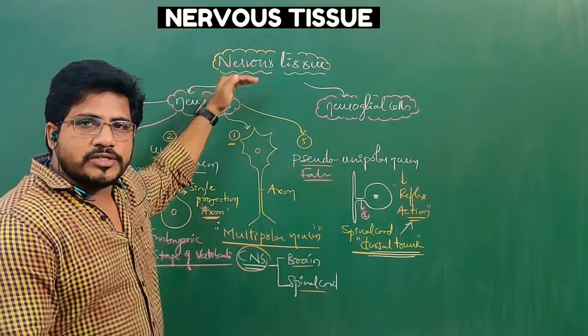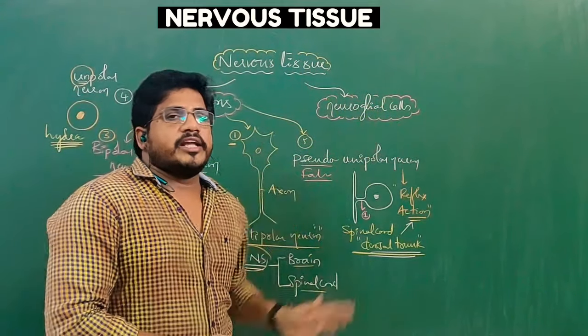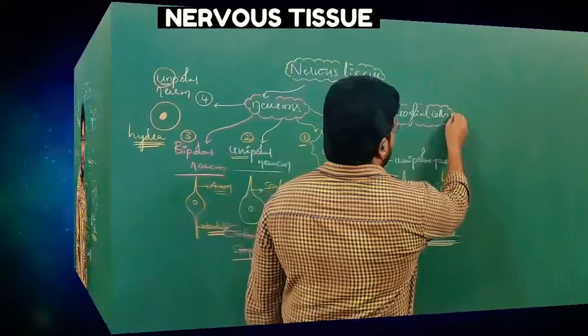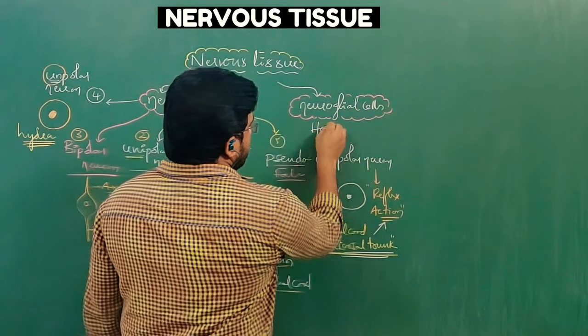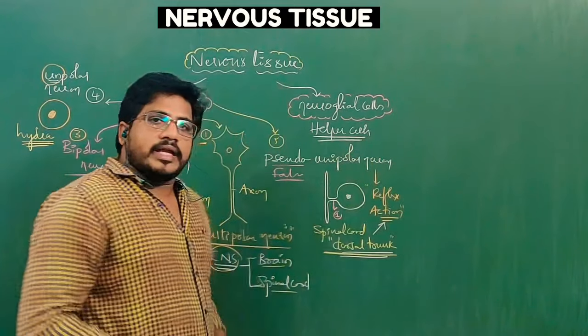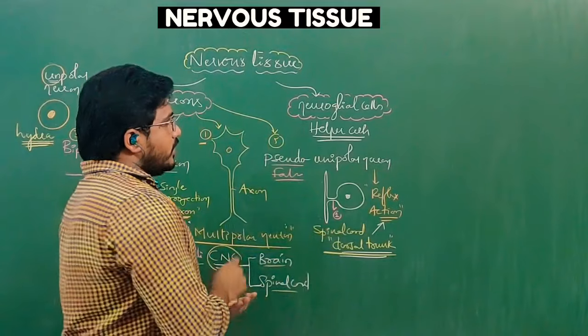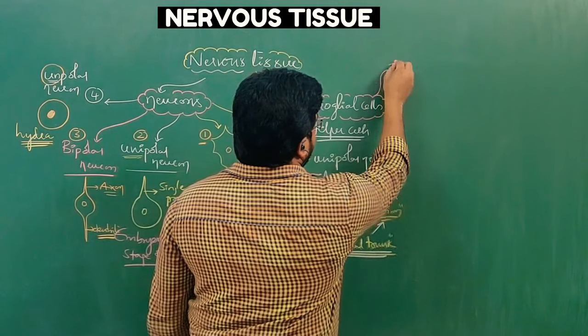But nervous tissue is composed of neurons and also glial cells. Let us see how many types of glial cells there are and their roles. Neuroglial cells are also called helper cells. They occupy an equal proportion of nervous tissue, just like neurons. There are several types. The first one is